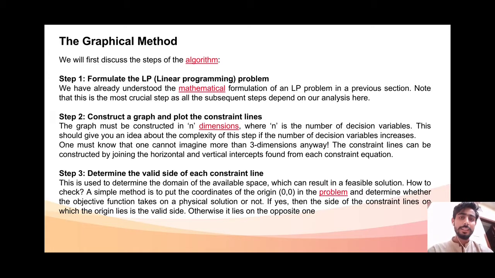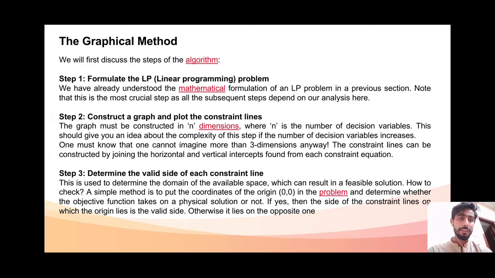Number 3, determine the valid side of each constraint line. This is used to determine the domain of the available space, which can result in a feasible solution. How to check? A simple method is to put the coordinates of the origin (0, 0) in the problem and determine whether the objective function takes on a physical solution or not.